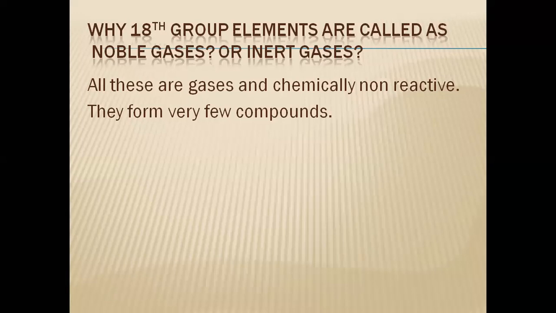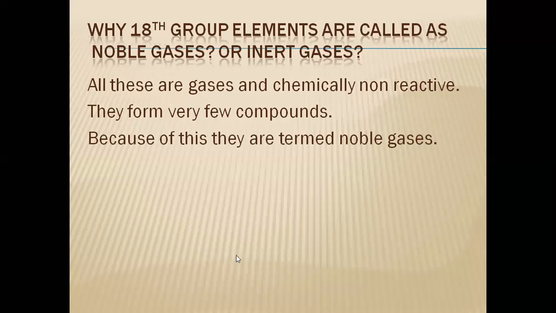And among krypton and xenon, the maximum compounds are formed by xenon, because of their less reactivity, which happens due to the completely filled ns2 np6 configuration, the octet structure. Group 18 elements are called noble gases. No reactivity, so we call them inert gases also.